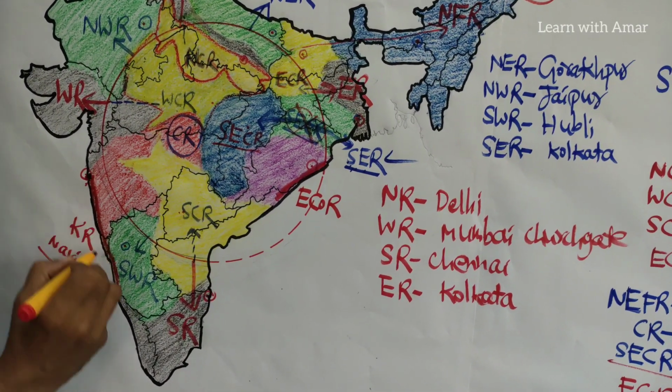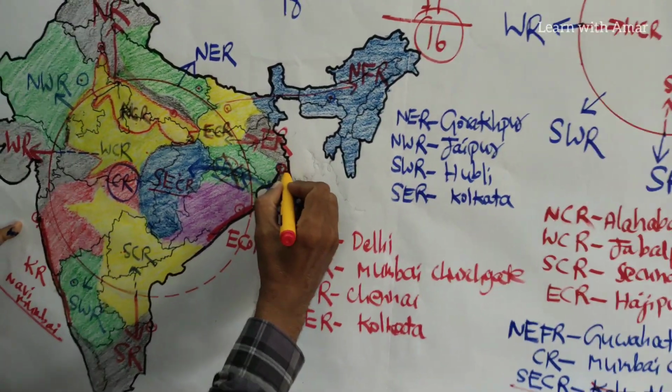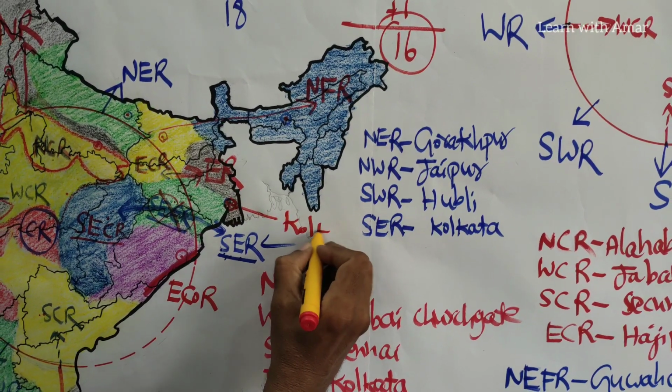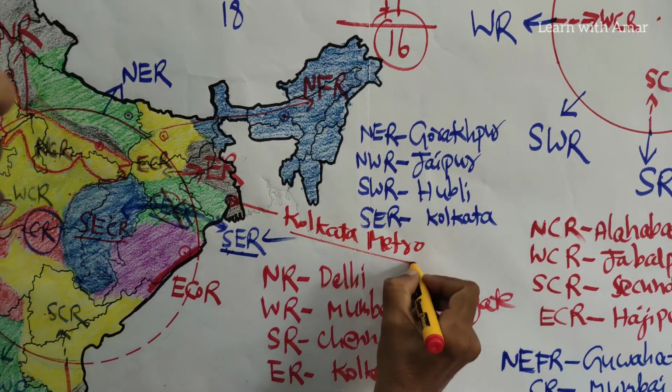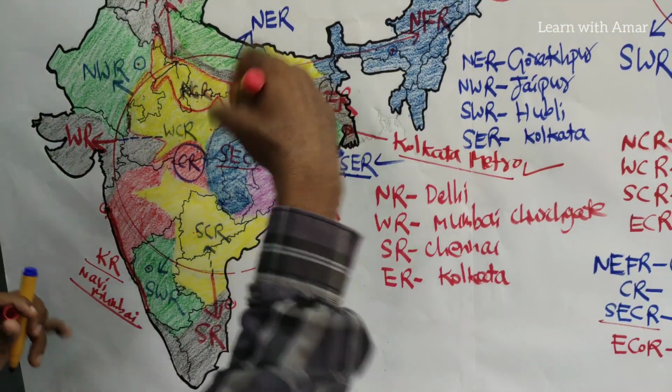Now this is the one, and also here is Kolkata Metro. So these two, Konkan Railways and Kolkata Metro, are added.